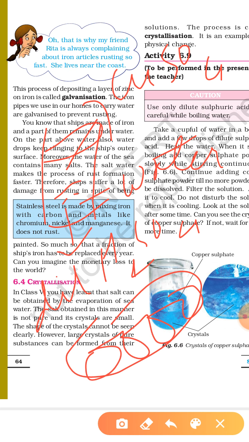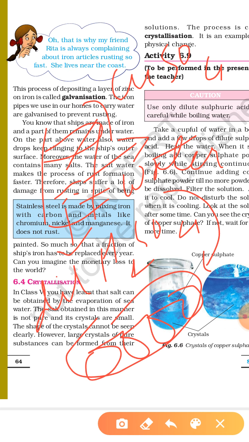So from this copper sulfate solution, we got copper sulfate crystals. The large crystals of a pure substance are formed from the solution of copper sulfate. So this process is known as crystallization. Okay, so you understood crystallization. Now we have to study whether it is a physical or chemical change. We can say that crystallization is a physical change.